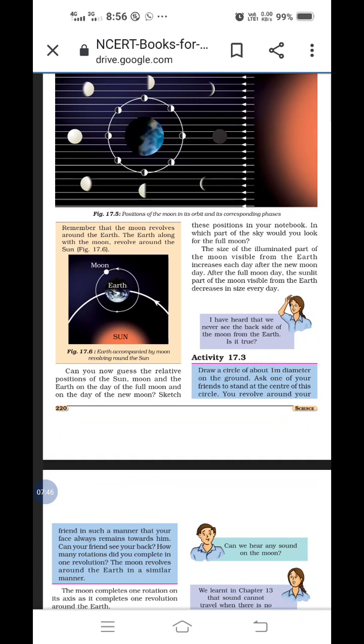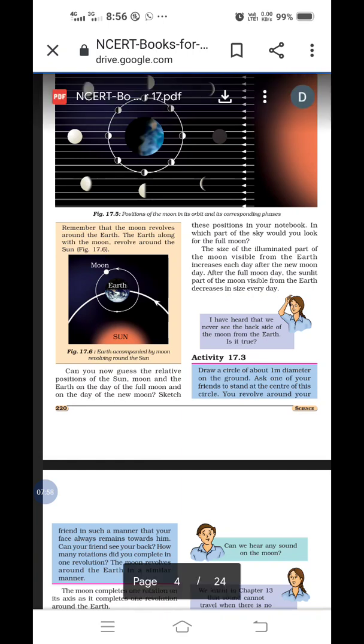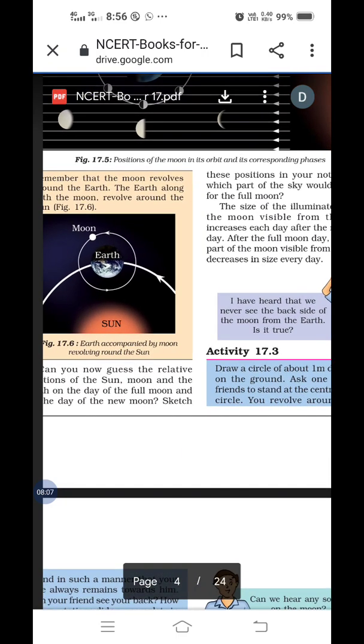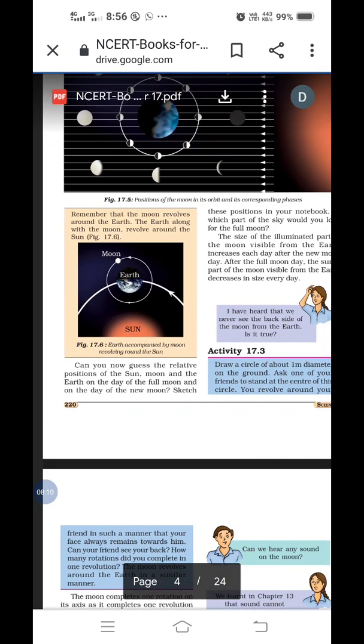Then in figure 17.6, which thing is given? They have given exactly the position of the moon, earth and sun, and how the earth accompanied by the moon and how they are revolving round the sun. Okay, remember that the moon revolves around the earth. The earth along with the moon revolves around the sun. It is given in figure 17.6. I know very well, the screen is also visible to you.